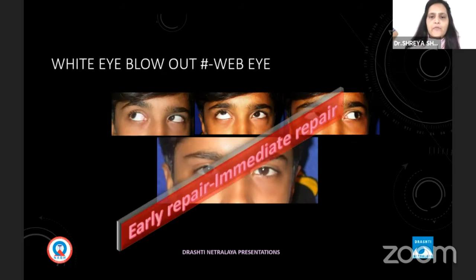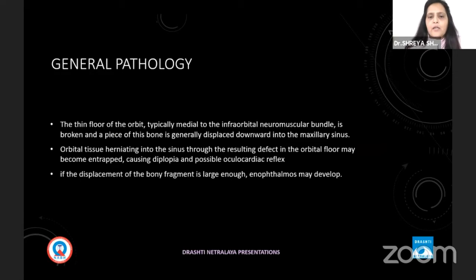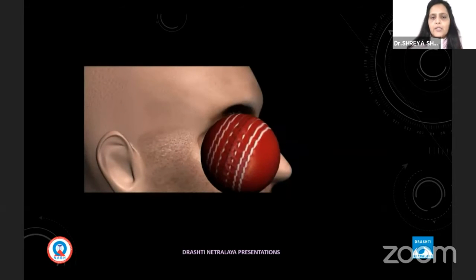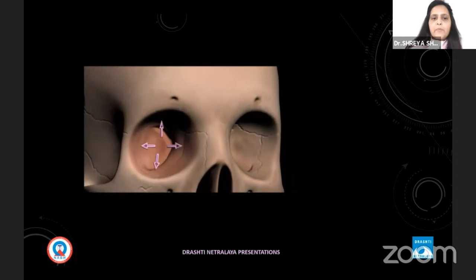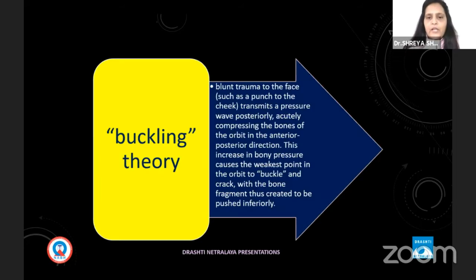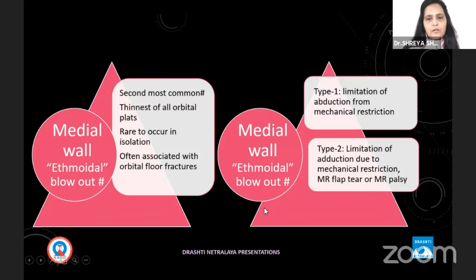White-eyed blowout fracture we all know very well, and it needs urgent repair. But why is the floor damaged? Because of the 0.23 millimeter thick roof of the infraorbital canal, and simple trivial trauma can cause damage to the floor and herniation. So there are two theories. The hydraulic theory: when an object bigger than the orbital rim hits the eye, it causes the floor fracture because of increased intra-orbital pressure. And the second is the buckling theory, where direct pressure can also cause the rim to be damaged and cause the infraorbital fracture.